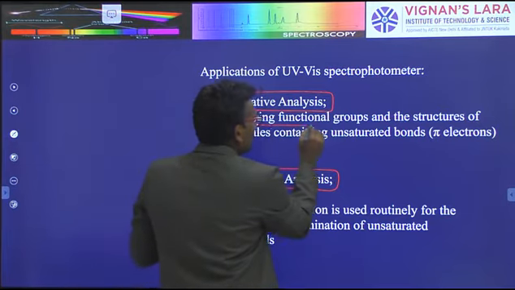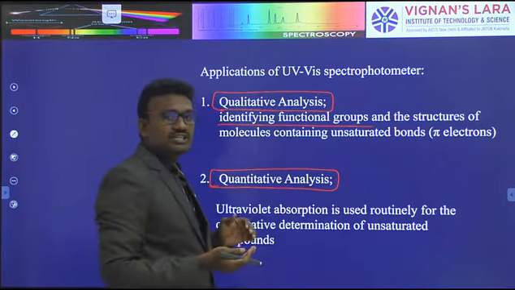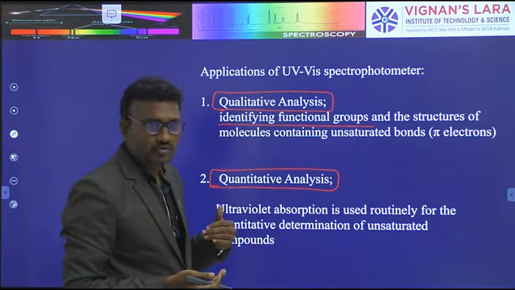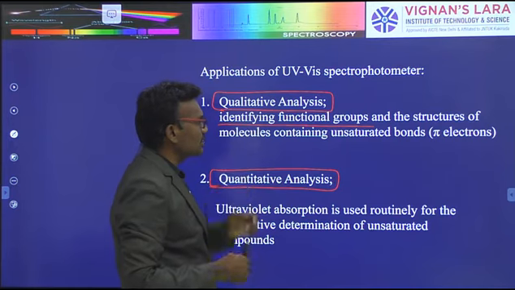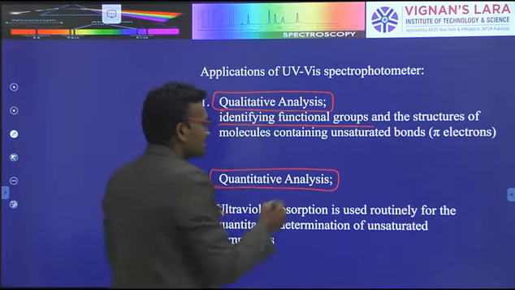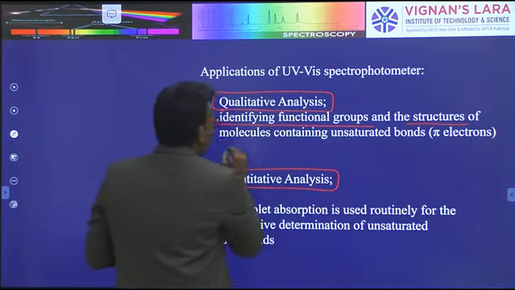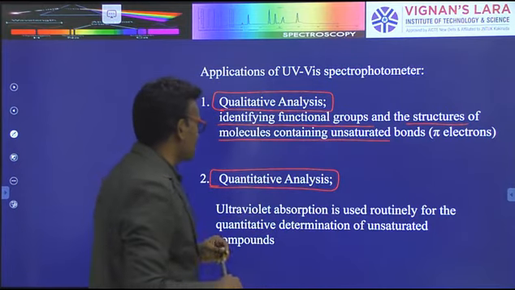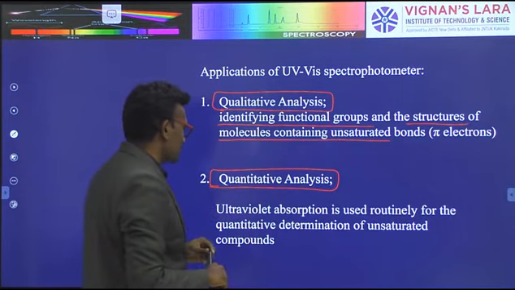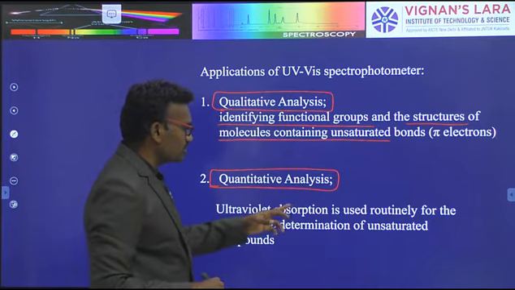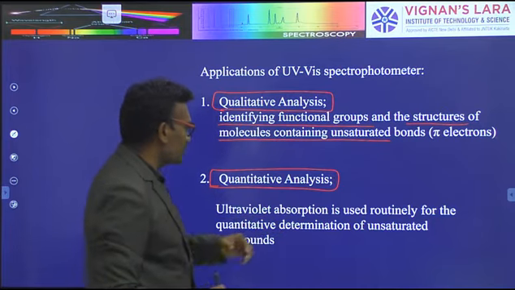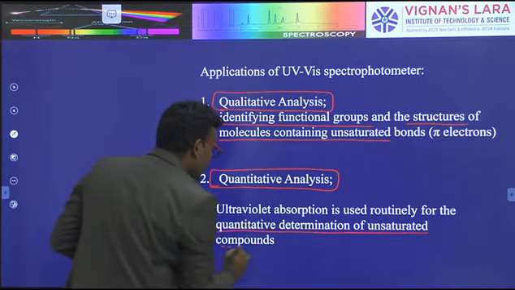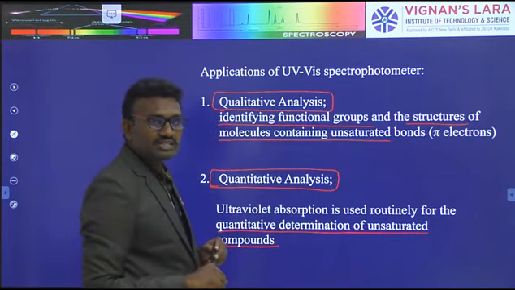So identification of functional groups: different functional groups increase the quality, some functional groups decrease the quality. So identification of functional groups and their structures of molecules containing unsaturated bonds or pi electrons. Next, quantitative analysis. Ultraviolet absorption is used routinely for the quantitative determination of unsaturated compounds. The compound quantity is also determined.